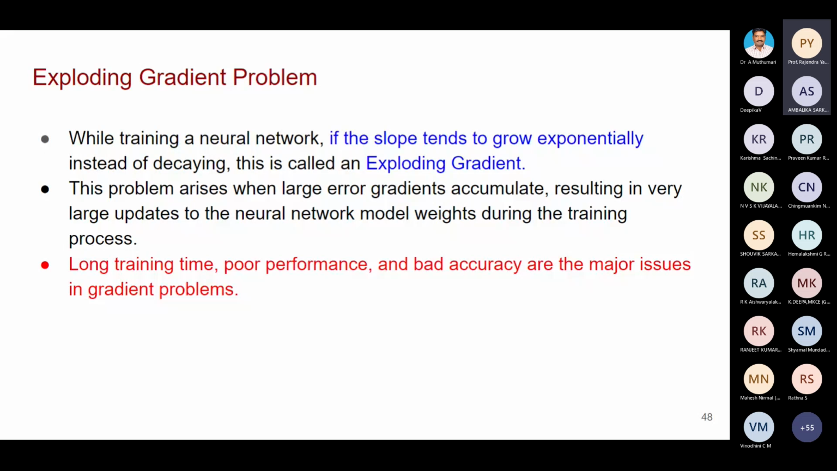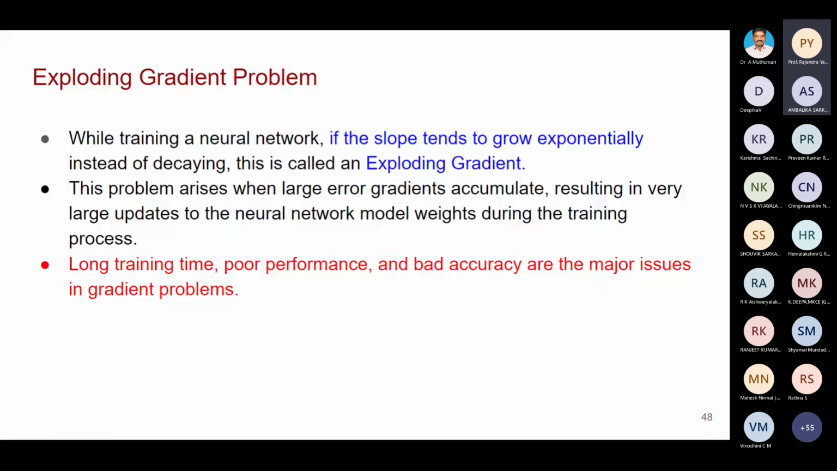That is the concept: it should not be too high, and it should not be too low. If the changes are too low, the vanishing gradient problem will occur. If it is very high, the exploding gradient problem will occur. Due to this gradient problem, what will happen? Long training time, poor performance, bad accuracy. These are all the major issues.